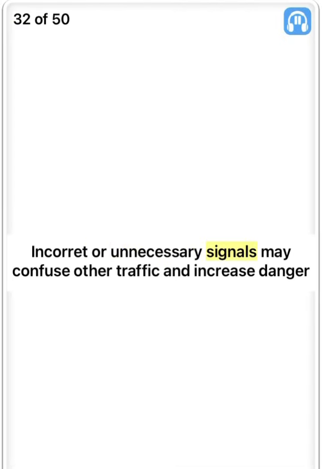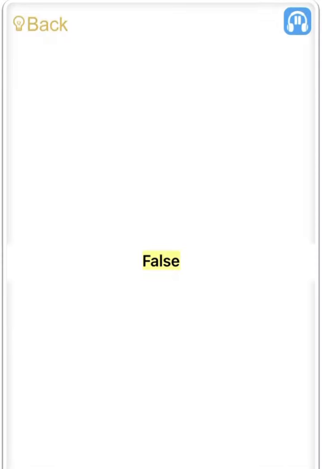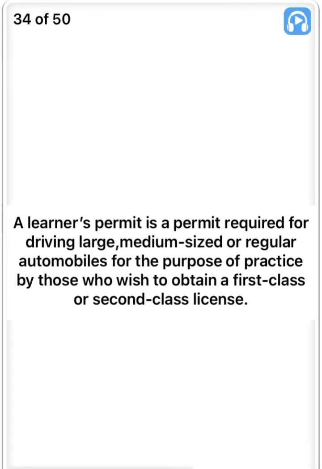Incorrect or unnecessary signals may confuse other traffic and increase danger. True. Vehicles must not cross sidewalks or side strips, even when entering or exiting roadside places. False. A learner's permit is a permit required for driving large, medium-sized or regular automobiles for the purpose of practice by those who wish to obtain a first-class or second-class license. True.